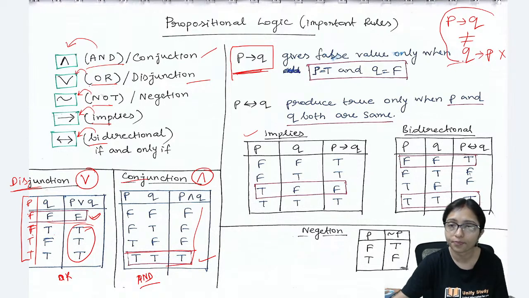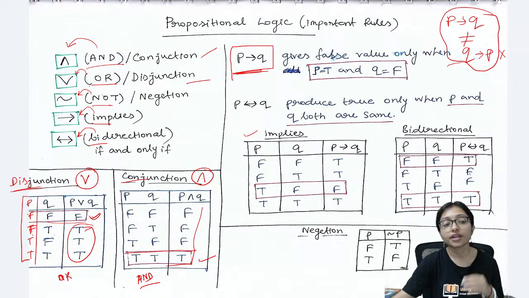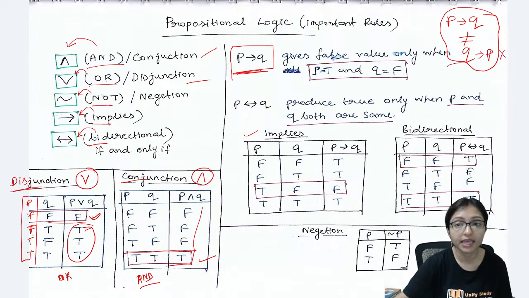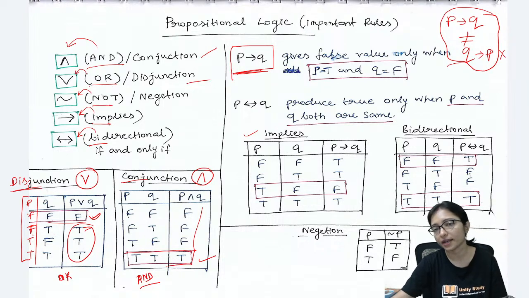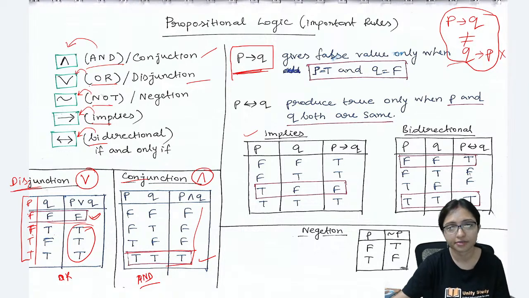Don't mix up. Don't try to relate two things together. It is a very important understanding in your life also. P implies Q does not mean that Q implies P. If this, then I will do that. That does not mean that you doing this means the condition is already satisfied.